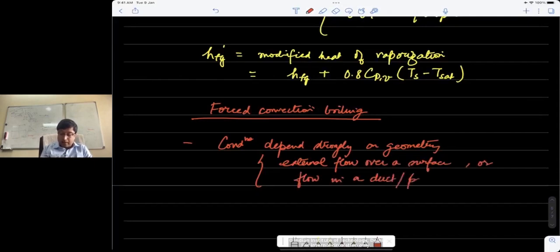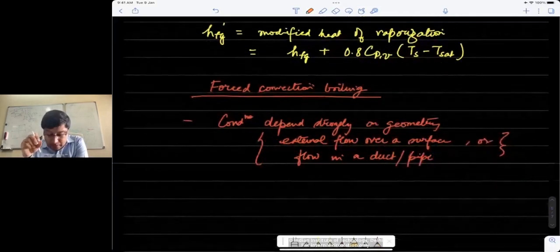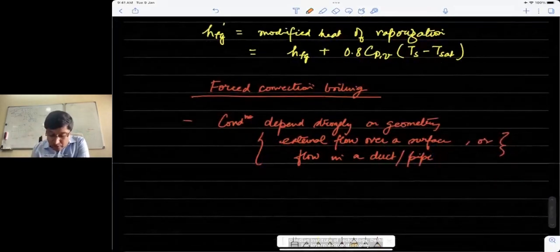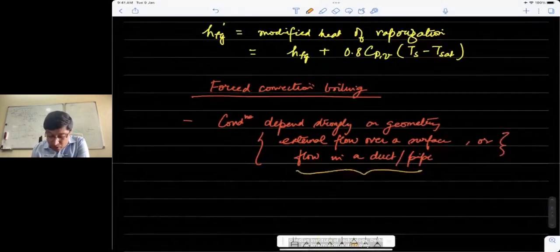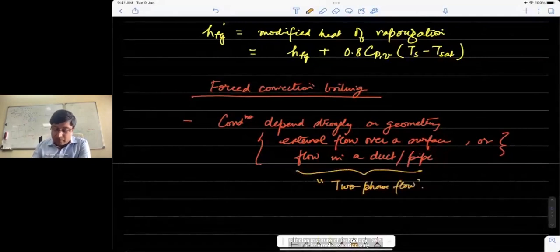Both cases will have different behaviors. Now, in heat transfer terminology, forced convection boiling in a duct or pipe is also called two-phase flow.